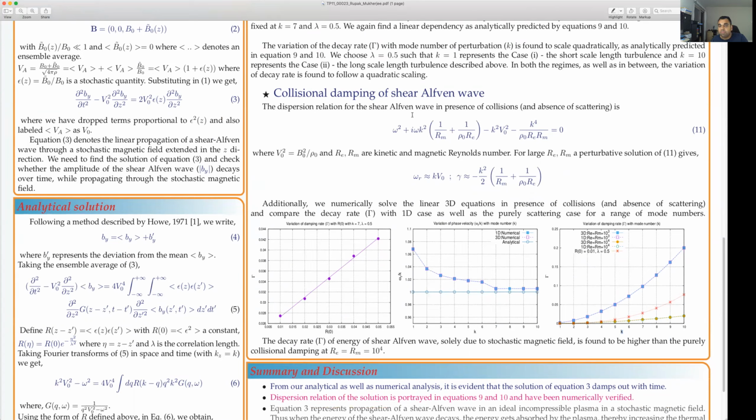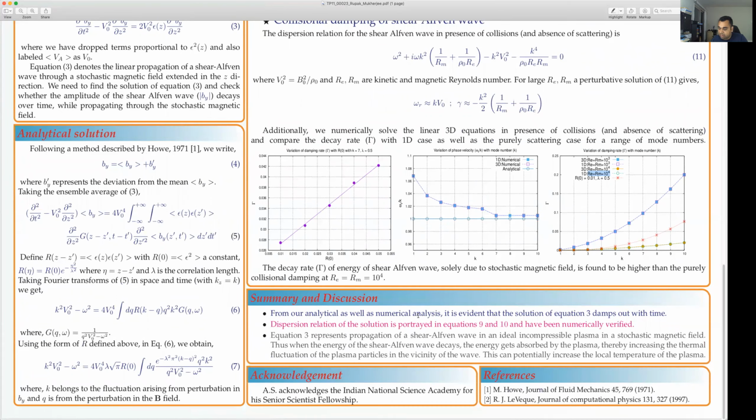We also do collisional damping cases for the shear Alfven wave, which goes as k squared. We see that these results are comparable for Re and Rm of 10^4. However, for the solar coronal region, this is very high. So we can consider that the decay of shear Alfven waves because of random magnetic perturbation is more important, and fundamentally contributes more to plasma heating in the coronal region. Our analytical as well as numerical analysis support the result, and it is evident that the solution of equation 3 damps out with time. Thank you for your attention.